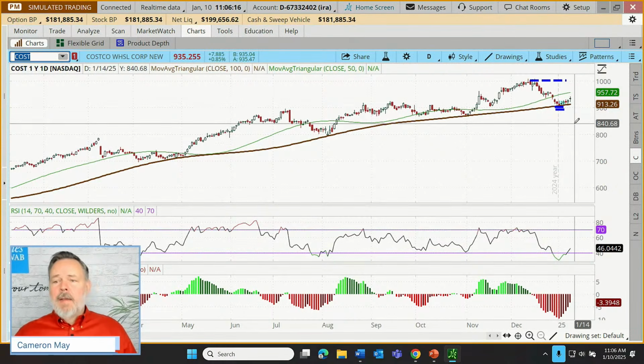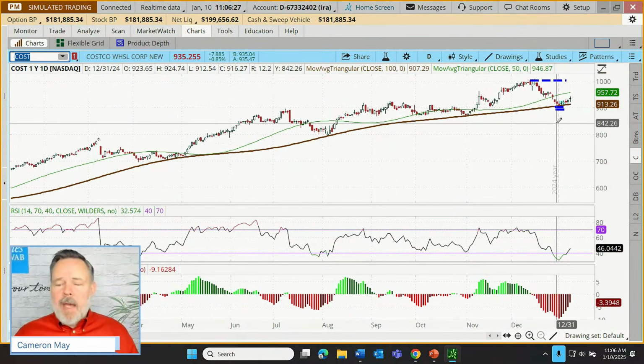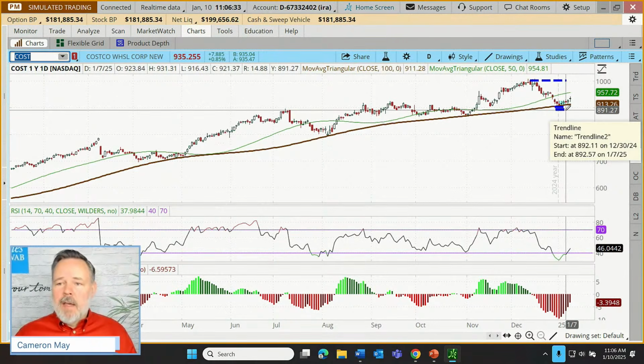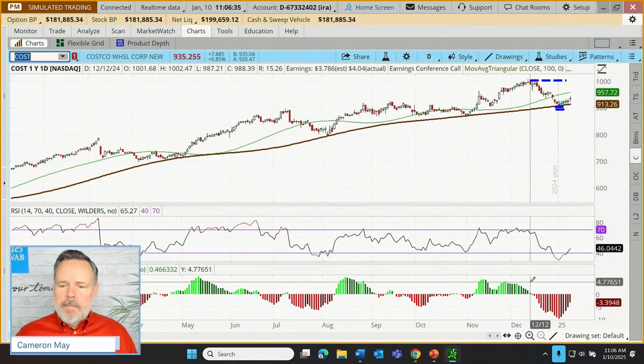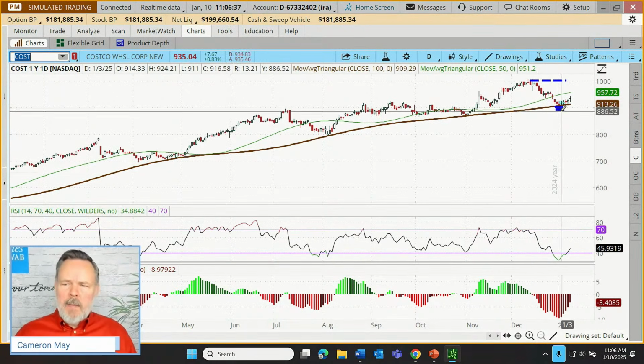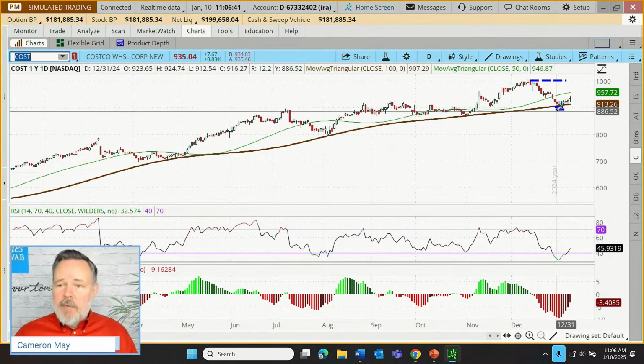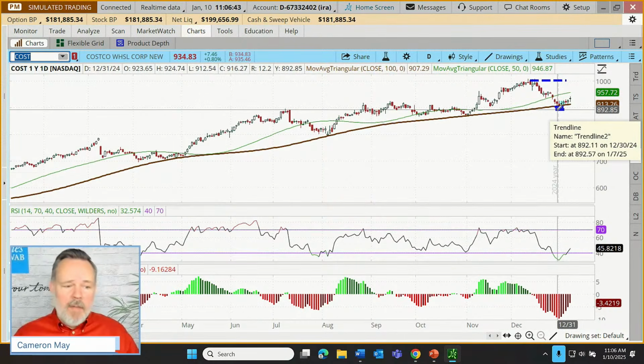I think can we notch that as not a bad start? Maybe a tiny lowercase w in the win column for now, unrealized gains in market conditions like this. Not bad. We'll see where it goes from here. We're looking to maybe get out with a profit up here at 1,000, but if it backs off, we're going to take our stops down just below 900. And again, anytime I mention stop, I think it's important to say, even if we have a stop there, it's not a guarantee that we'll sell at exactly whatever level that stop is.